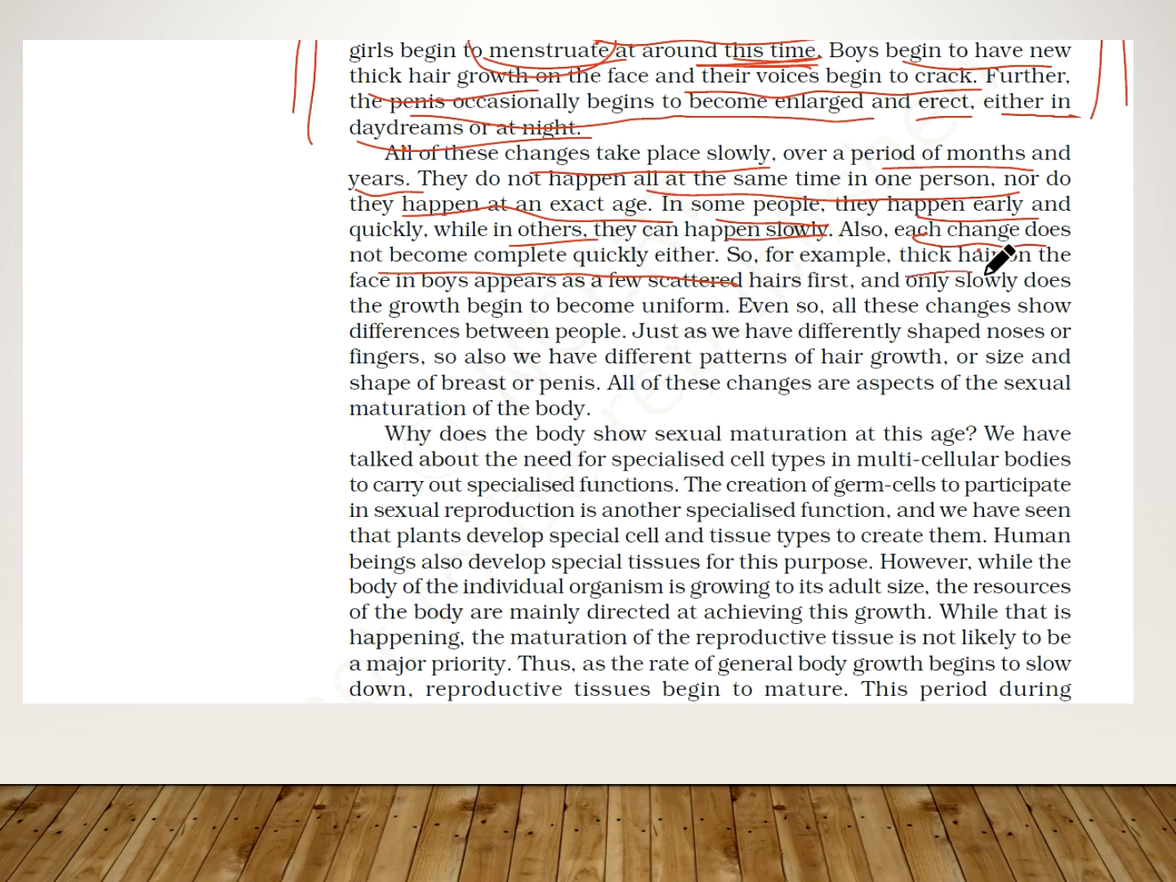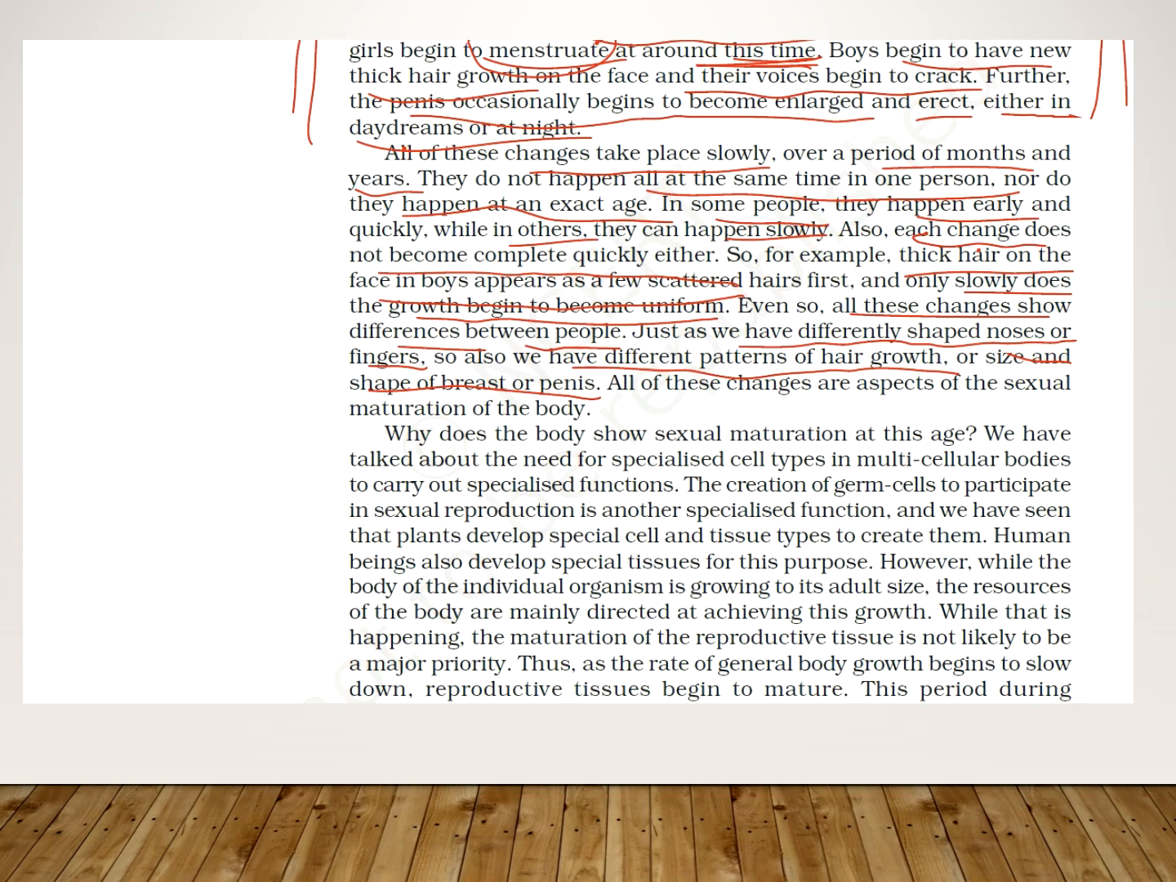So, for example, thick hair on the face in boys appears as few scattered hairs first. Then only slowly does the growth begin to become uniform, and even so, all these changes show differences between people. Just as we have differently shaped noses and fingers, so we have different patterns of hair growth, and size and shape of breasts or penis. So all these bodily things differ. It's not uniform in all, and it's not happening at the same time, on the same date, to all of them. Okay, so it is a gradual change and depends on different bodies.